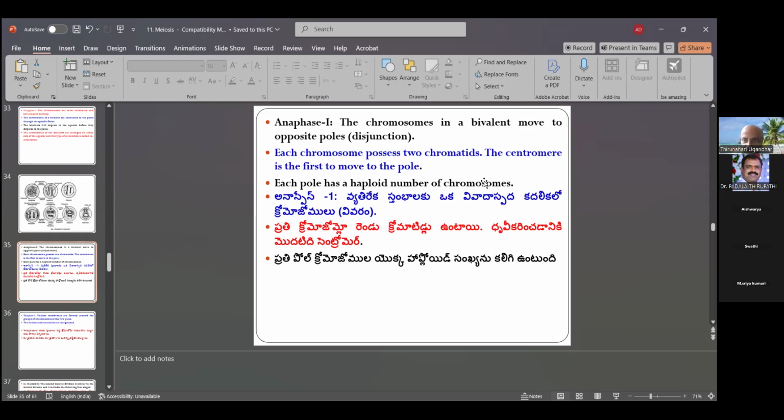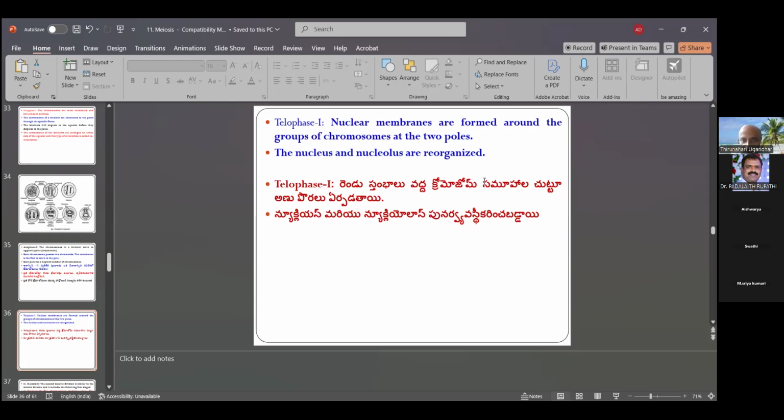Anaphase: the chromosomes in a bivalent move to the opposite poles, the disjunction. Each chromosome has two chromatids. The centromere is the first to move to the pole. Each pole has a haploid number of chromosomes. This is the important part of telophase. Then the nuclear membranes are formed around the groups of chromosomes at the two poles. The nucleus and nucleolus are recognized.